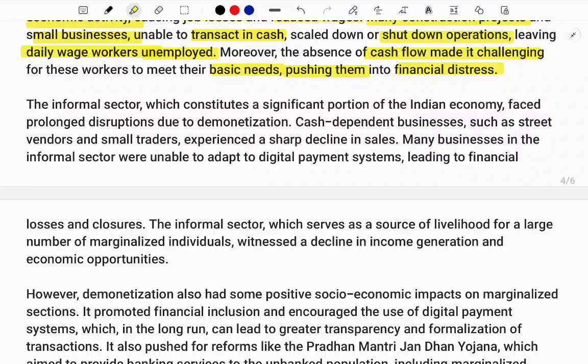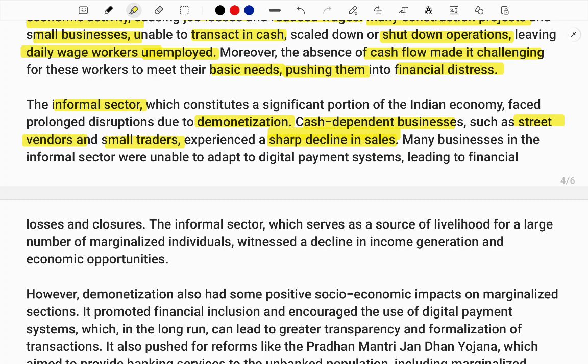And next, regarding the informal sector in the Indian economy, demonetization created a bigger impact on it. Informal means what? First of all, street vendors. You need to understand street vendors, caste-dependent businesses, small traders, and small-scale businesses, which are sales-based and marketing-based, where the day-to-day circulation of cash plays a significant role.